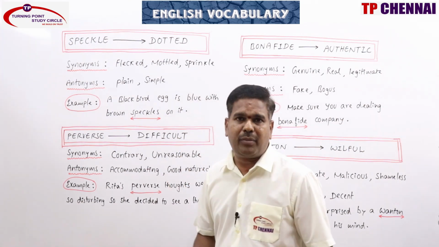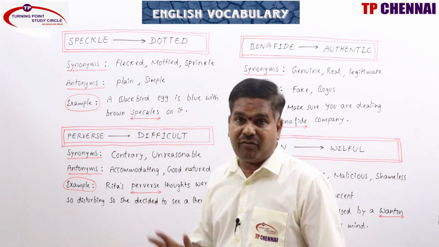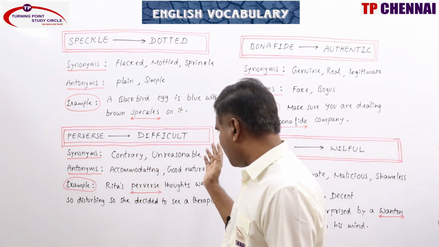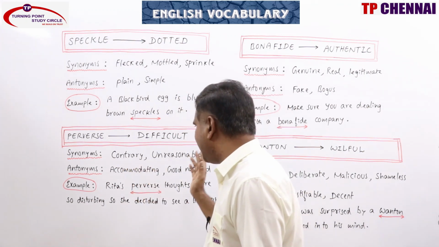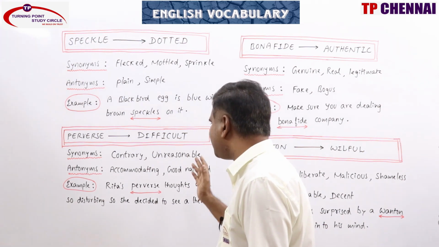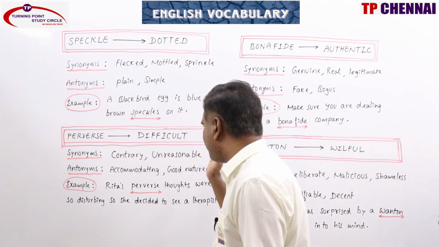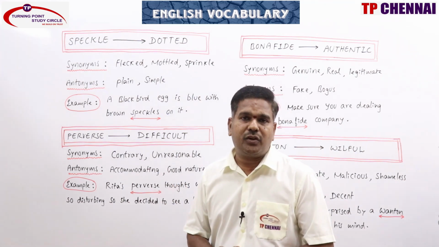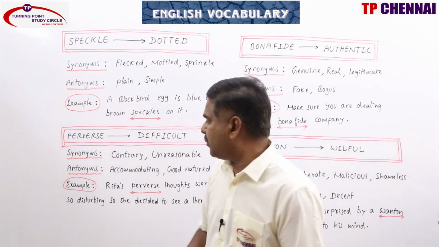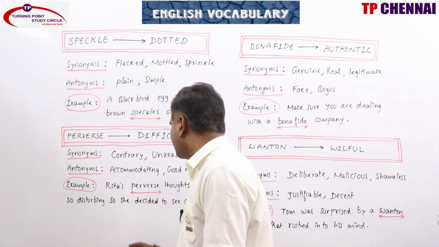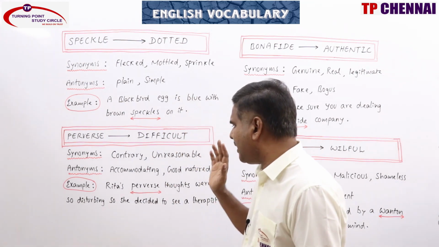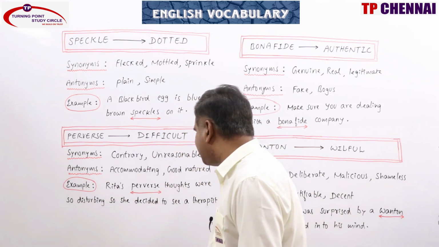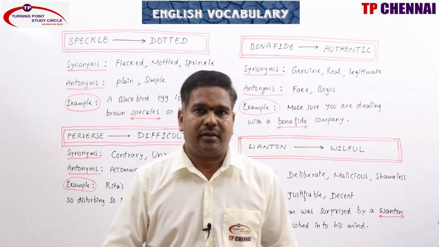Antonyms: accommodating, good-natured, agreeable, nice, reasonable, happy, willing, amiable, well-disposed. Example: Rita's perverse thoughts were so disturbing that she decided to see a therapist.